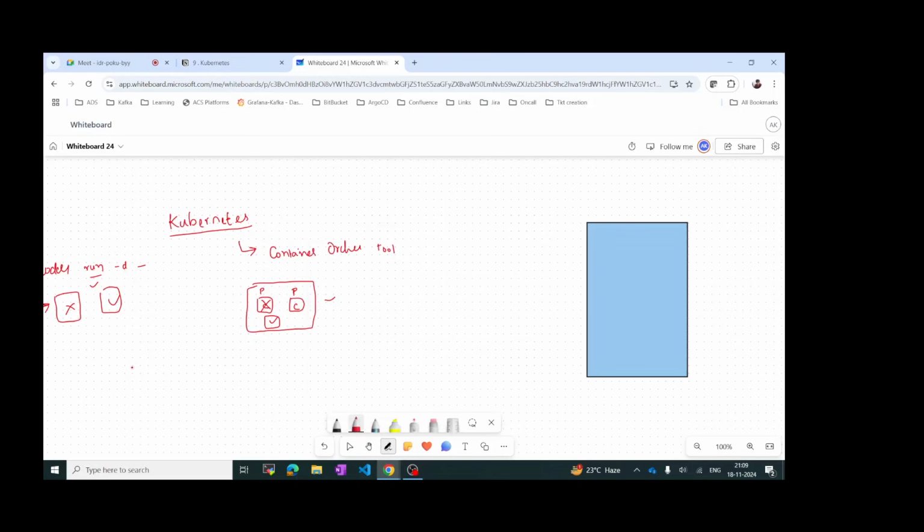Master slave means we will have a master and then we will have slaves. It is just like normal master and slaves. The master will instruct what has to be done, and the slaves will perform those tasks. The master will have a few components. Those components will be managing all these slave clusters. We will have a number of slave clusters, like worker nodes, and we can have any number of worker nodes.